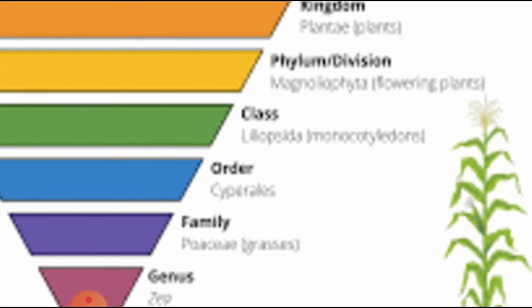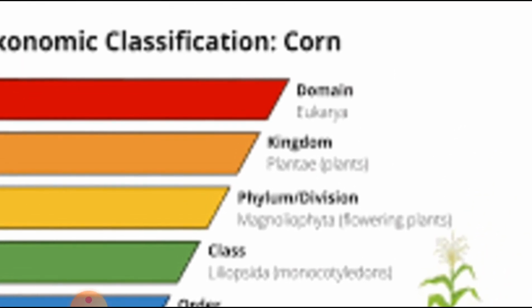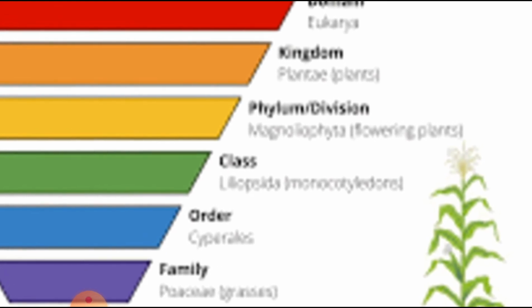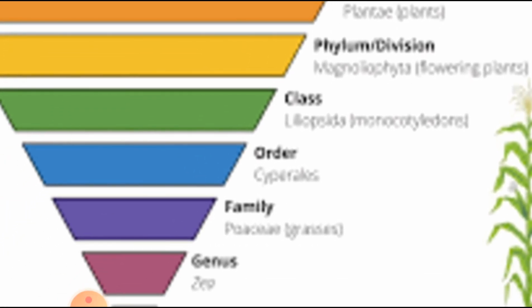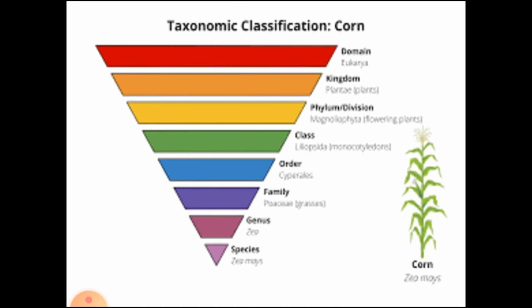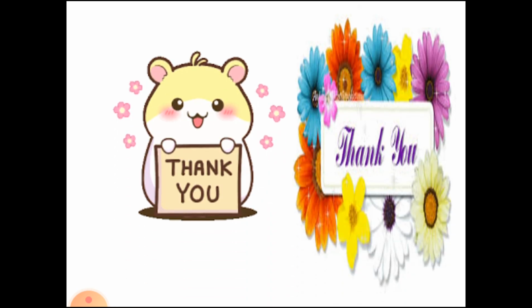So this would be useful for you to understand the domain, the kingdom, phylum or division, class, order, family, genus, and then comes the species. On the basis of this, any animal or plant is classified. This classification we will be talking about later in the next video.